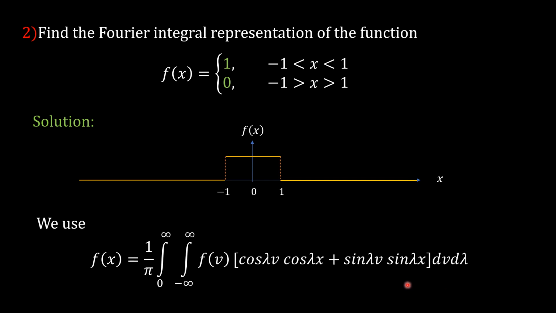See, to obtain the Fourier integral representation means we have to express this function f of x as an integral representation which contains the cos of lambda x term and the sine of lambda x term. Means we have to solve this integration for f of v cos lambda v dv and f of v sine lambda v dv like this.